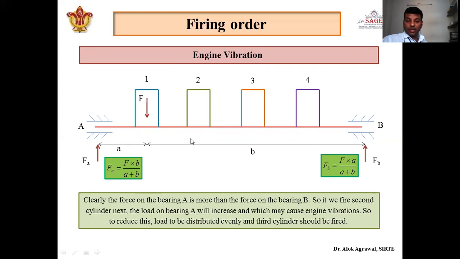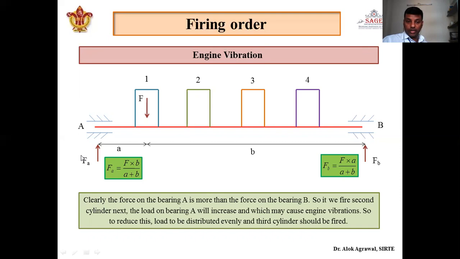Again the A will change, the B will change, but again the B will be greater than A. The distance between 2 and A will be lesser as compared to the distance between 2 and B. So if we fire the second engine after engine 1, then what will happen? The load in the bearing A will increase again, which causes the vibration, engine vibration, because twice in a cycle